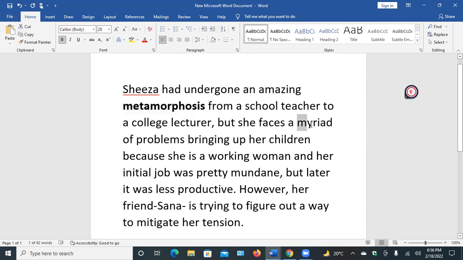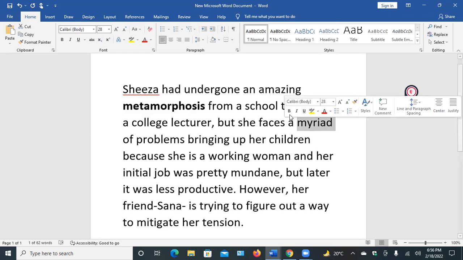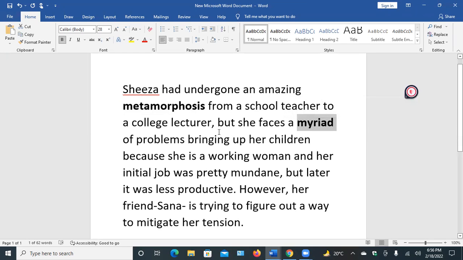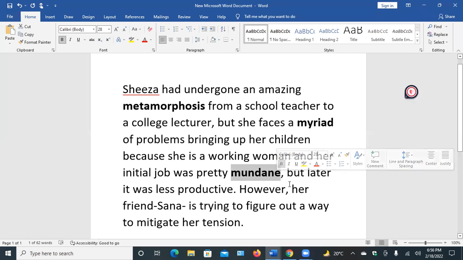But she faces a myriad of problems, countless problems, a great number of problems. You can use this expression as well, a great number of problems. Bringing up her children because she's a working woman, and her initial job when she was working as a teacher was pretty mundane, but later it was less productive, not so profitable financially.